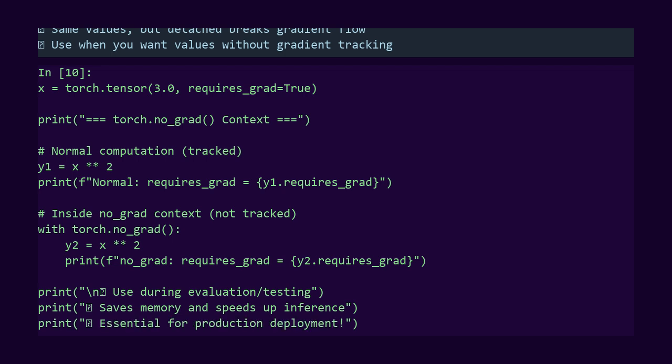This is essential during evaluation. When testing your model, you don't need gradients. Wrapping evaluation code in no_grad makes it faster and uses less memory. Also useful when updating parameters manually in gradient descent. We saw this earlier. We don't want the update step itself to be tracked.